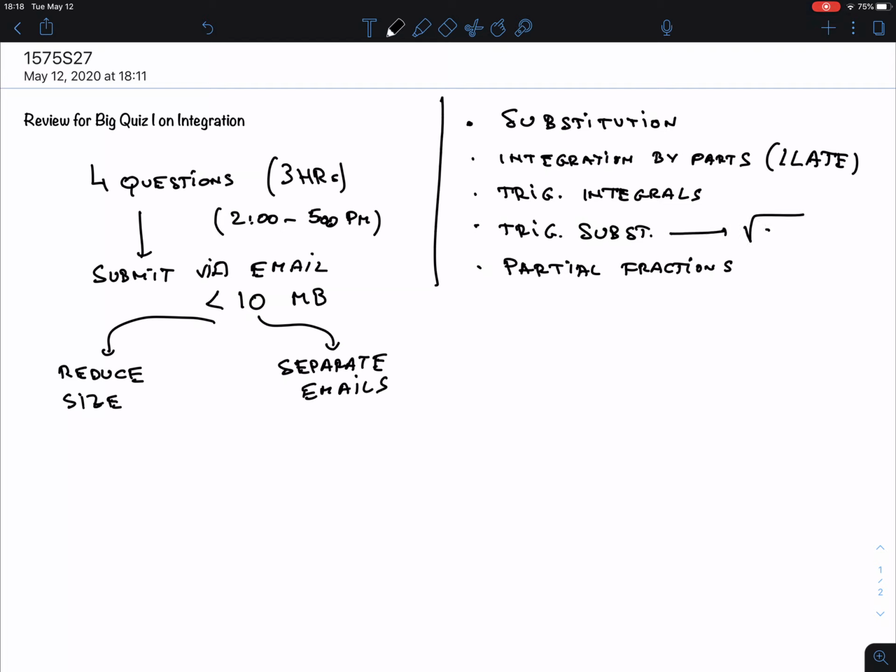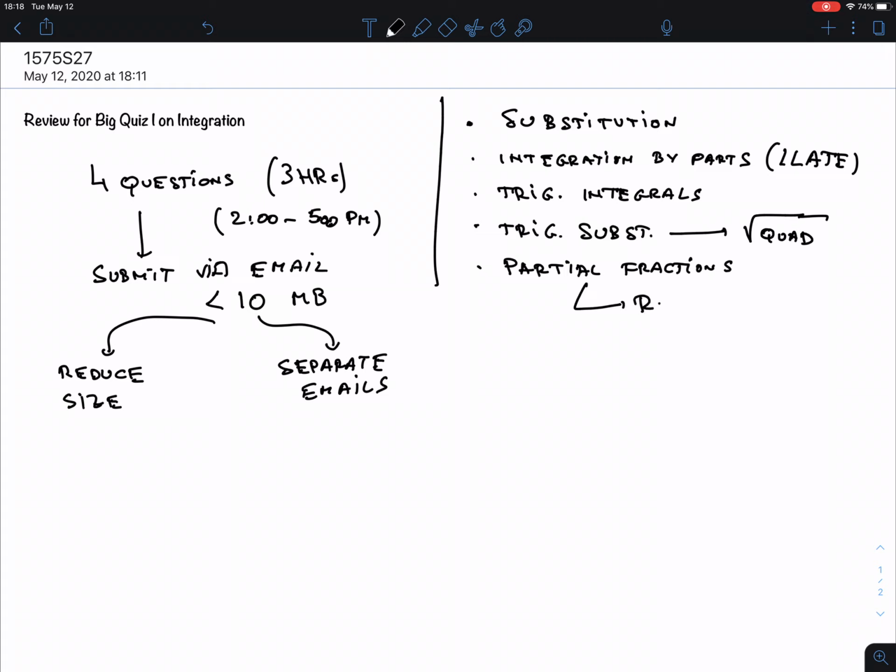This, of course, is always when dealing with the square root of a quadratic. Sorry, I misspoke, I said radical, but I mean quadratic. So only square roots and only quadratics. Anything else means a different method.